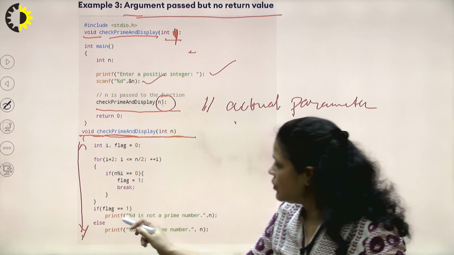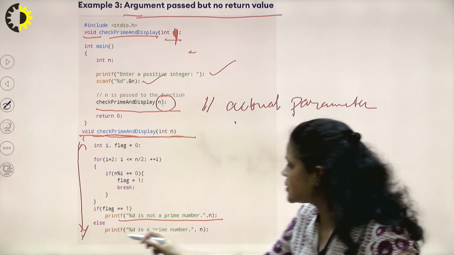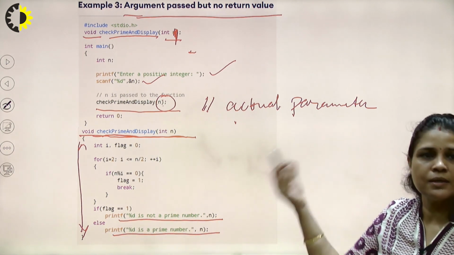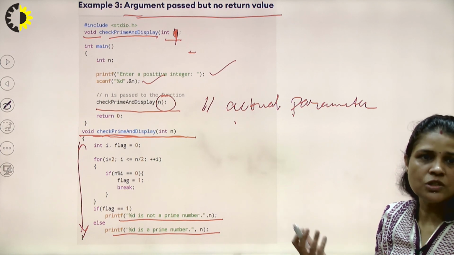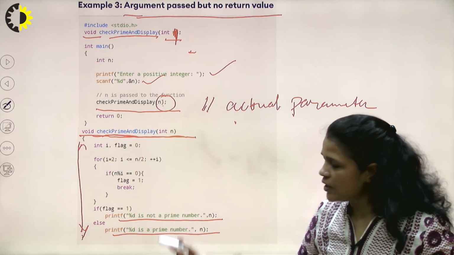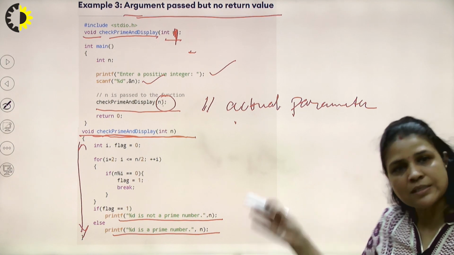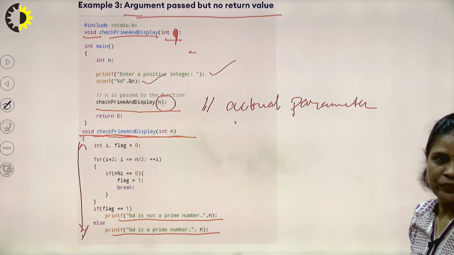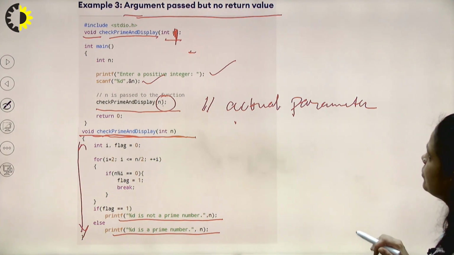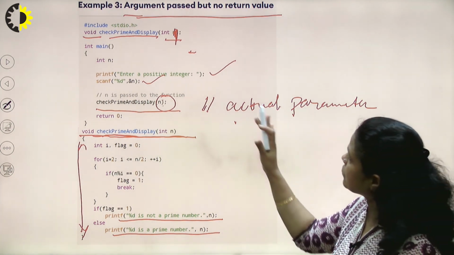Which means we need to display the result here inside the function. Such functions have a printf statement for the result inside the function only. Right. So we have come to the third category.